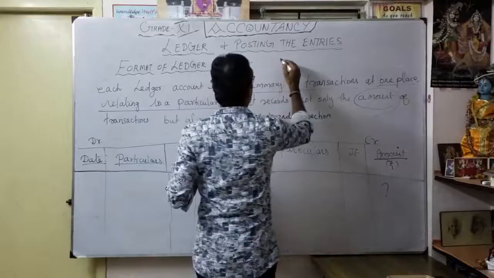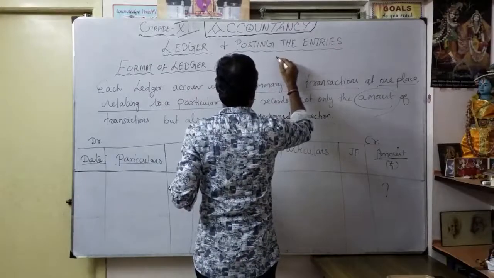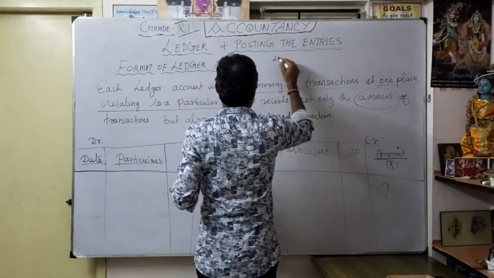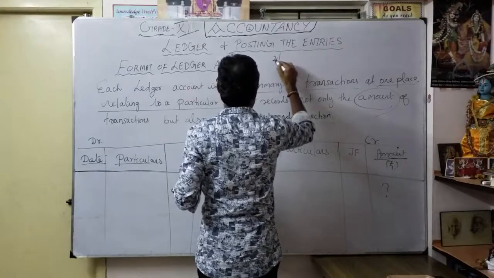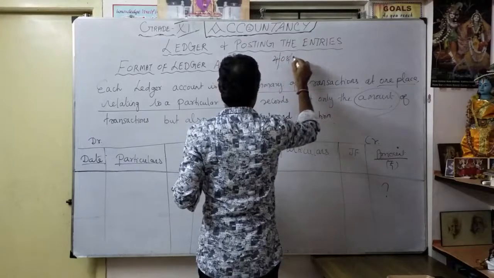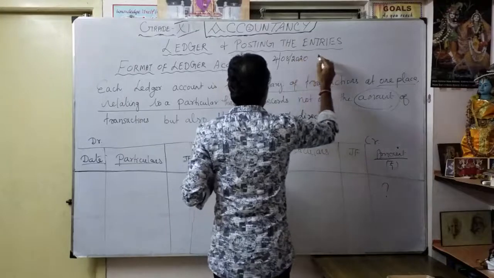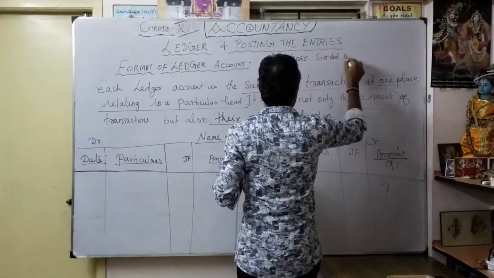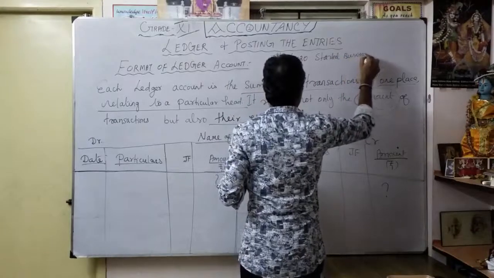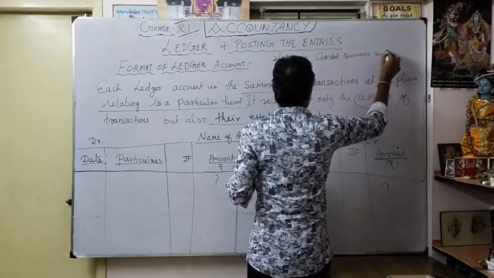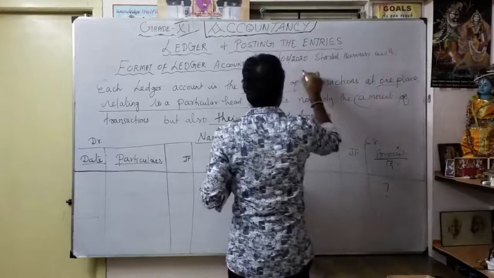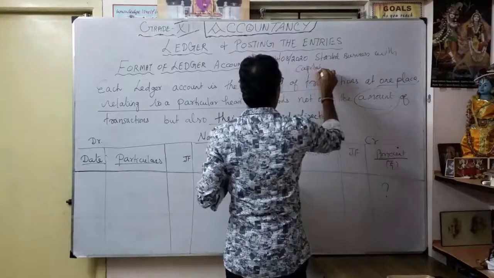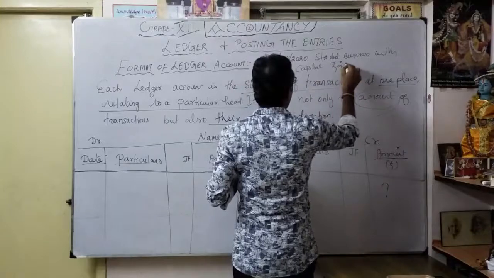Say when you start the business, for example, on 4th August 2020 you started business with capital of maybe 2,50,000.